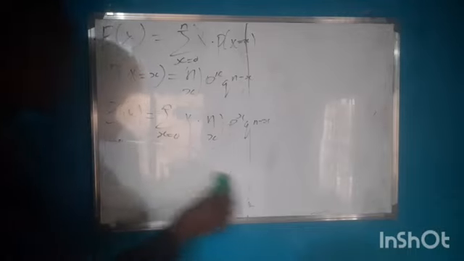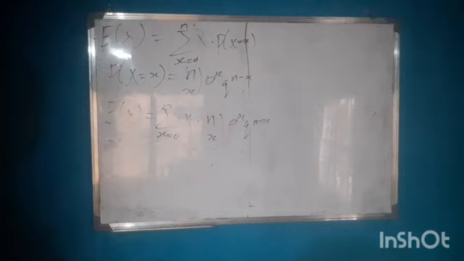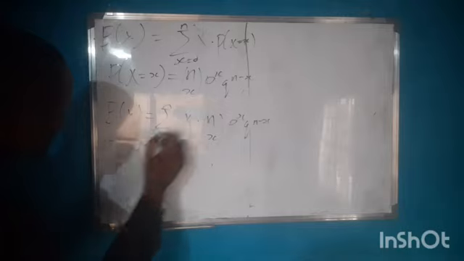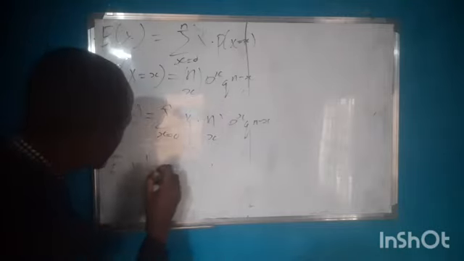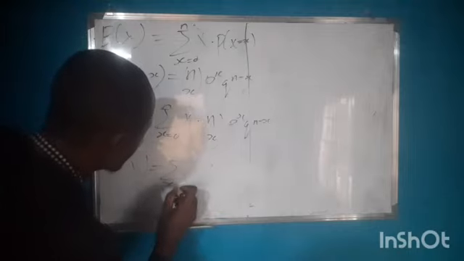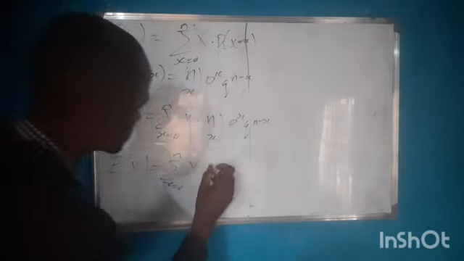So let's expand this. We have expected value of x is equal to summation as x equals 0 to n of x. I told you that this is equal to what?